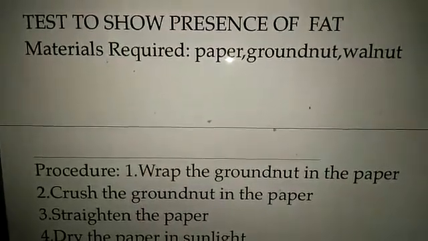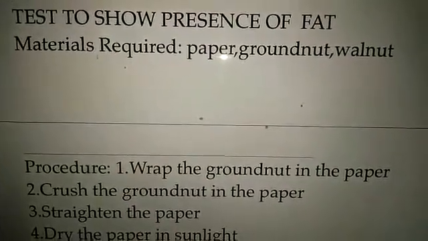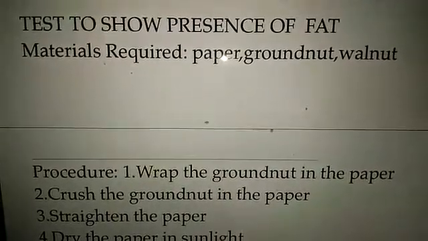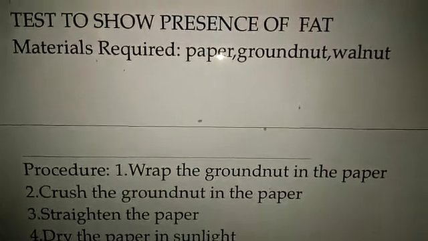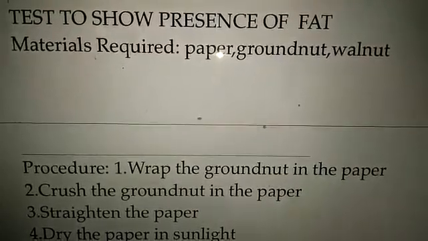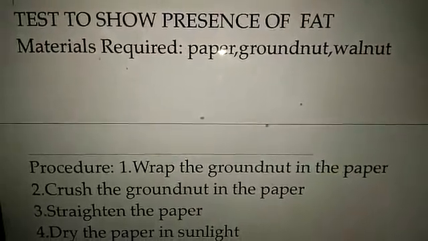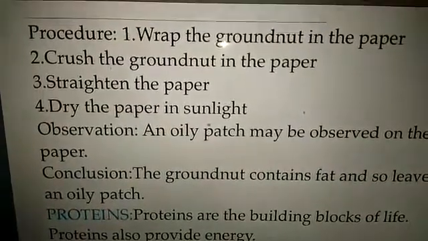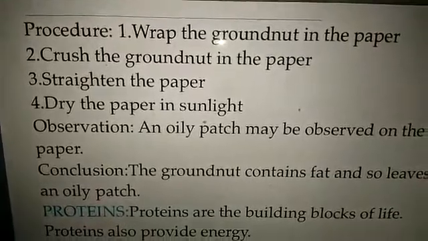Now, how will we get to know whether any food material has fat or not? We will do an experiment. Test to show presence of fat. What are the materials required? Paper, groundnut, walnut. So what we will do, first of all, procedure. Procedure means what we will do.